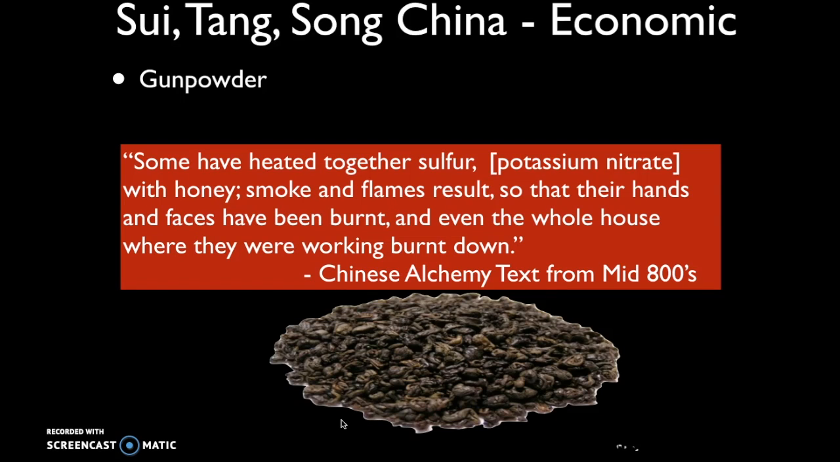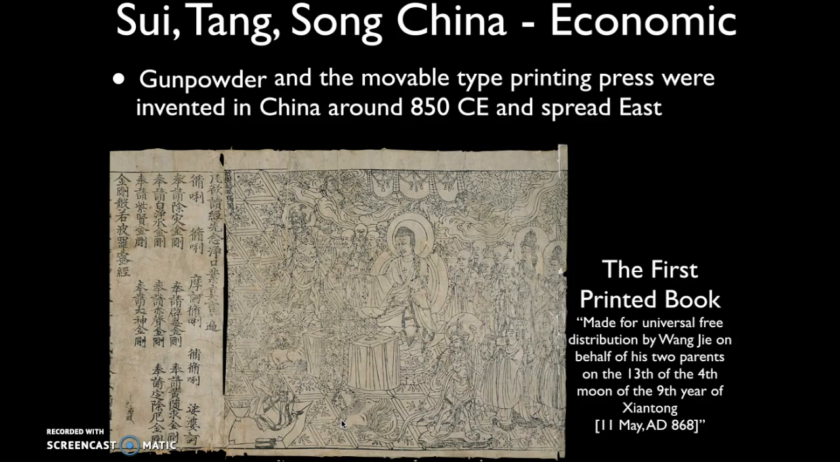And so they basically stumbled upon gunpowder, which is going to become very critical as it's going to spread by way of the Mongols across Eurasia, eventually making its way into Europe. They also developed the movable type printing press. So because there are thousands of individual Chinese characters, they found that it was far more efficient to create a printing press system.